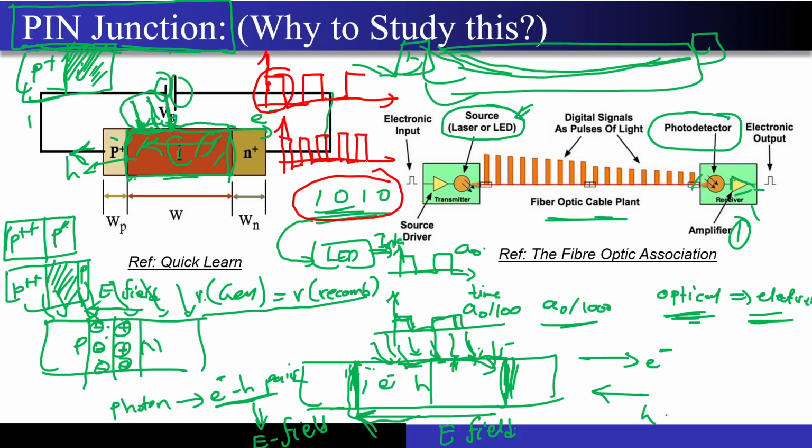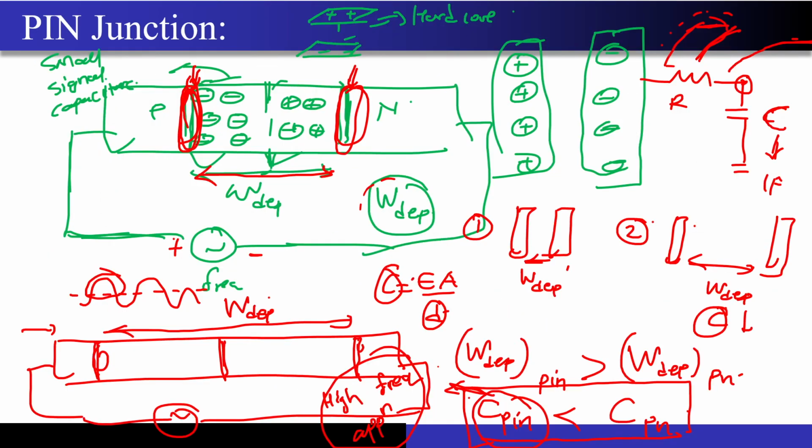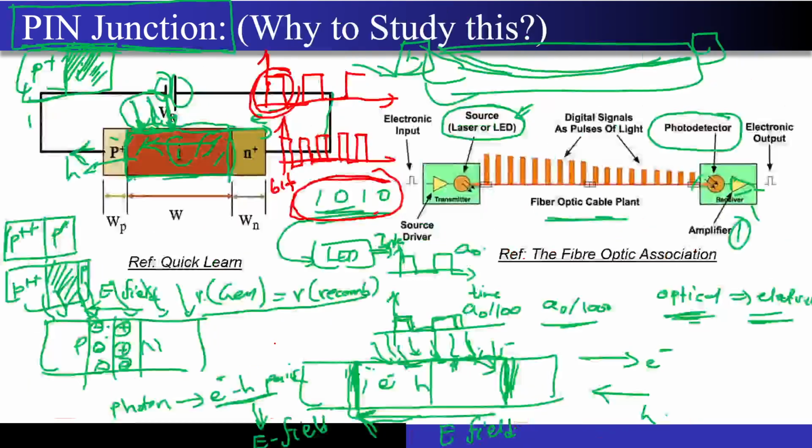If I reduce the width of this, my bit rate, which is nothing but the number of bits that I am able to transmit, will actually increase, and in the same amount of time I will be able to send more data. So if this PIN junction is capable of handling high frequencies, it is telling me, hey, you can do one thing.